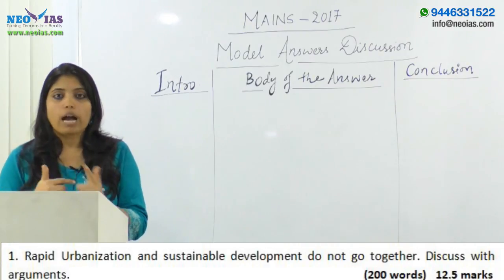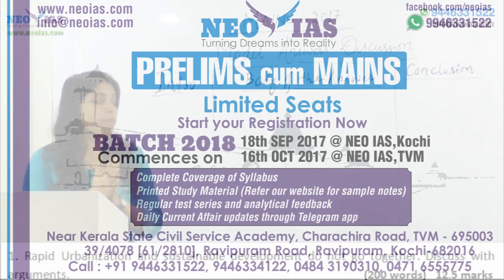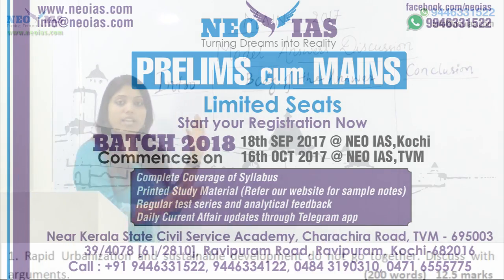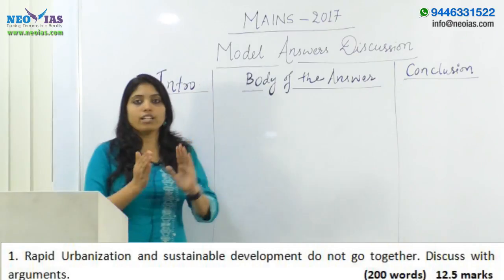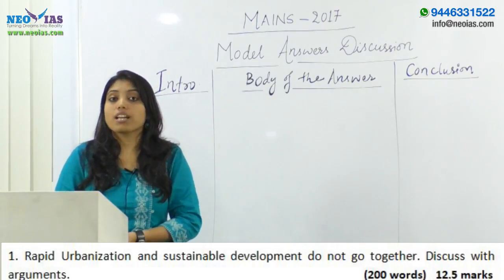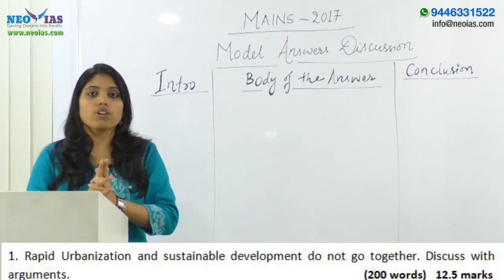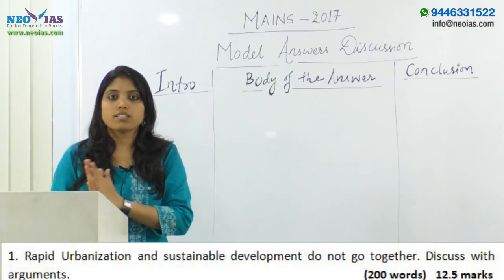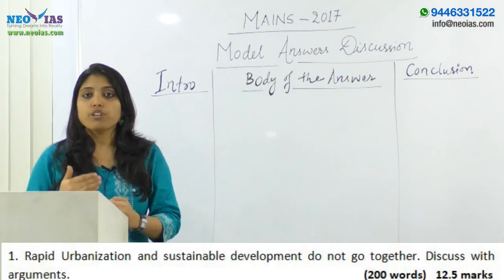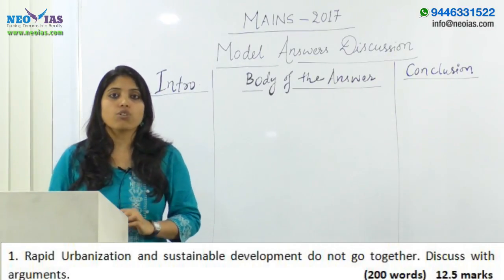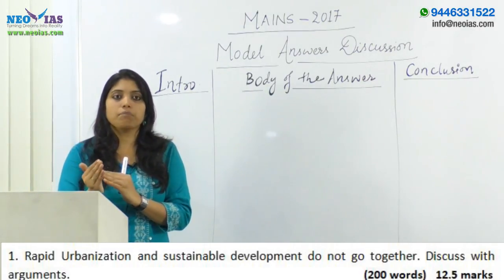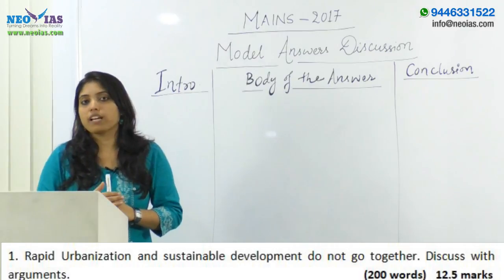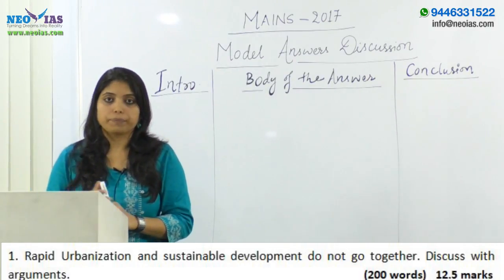Right. So the answer has to have three parts when you are writing it. The first is the introduction, then the body of the answer, and then the conclusion. In the introduction, how do you start? The two concepts are rapid urbanization and sustainable development. Before starting, you must know these concepts: urbanization, and rapid means a fast pace of urbanization, and sustainable development.